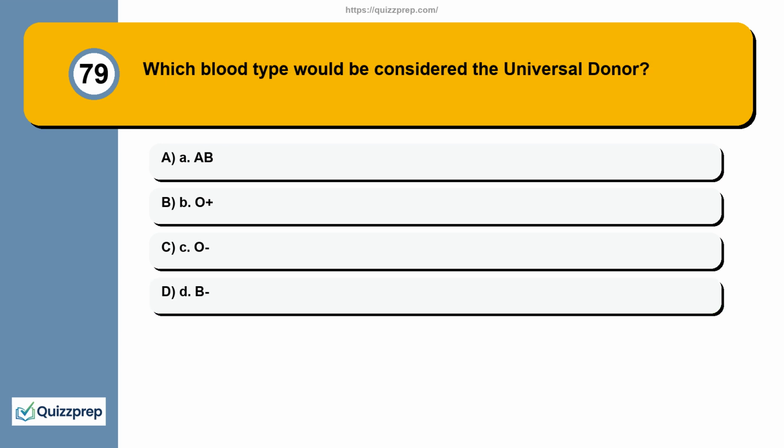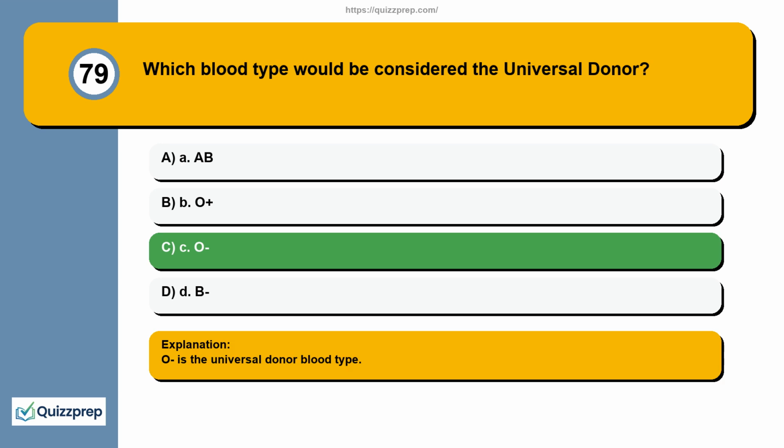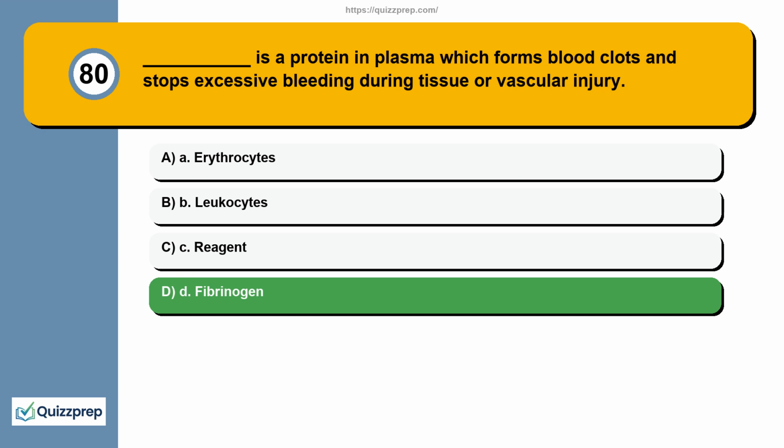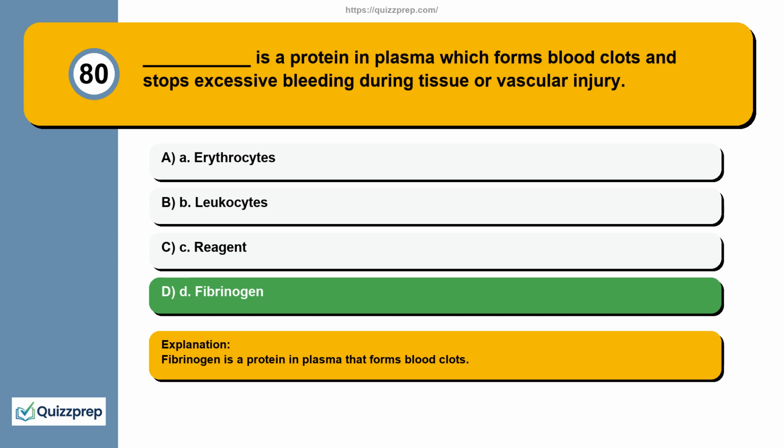Question 79. Which blood type would be considered the universal donor? A. AB. B. O+. C. O-. D. B. O is the universal donor blood type. Question 80. Blank is a protein in plasma which forms blood clots and stops excessive bleeding during tissue or vascular injury. A. Erythrocytes. B. Leukocytes. C. Reagent. D. Fibrinogen. Fibrinogen is a protein in plasma that forms blood clots.